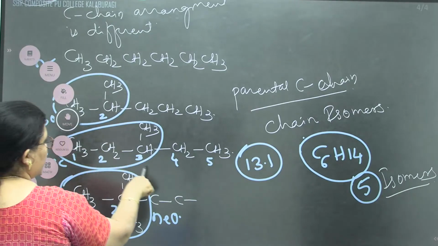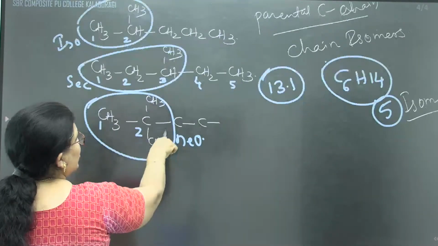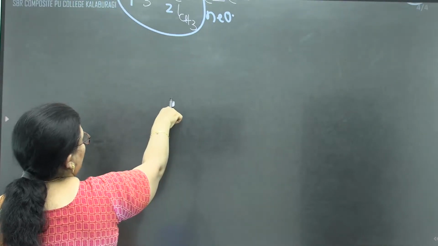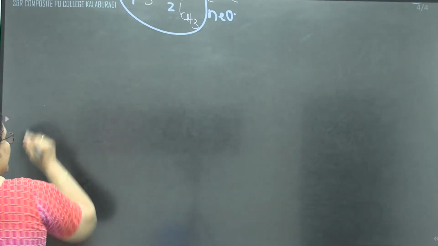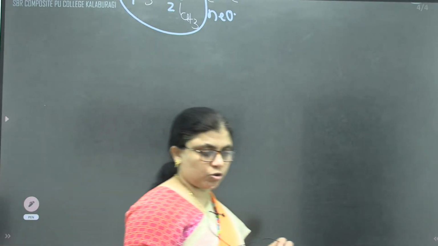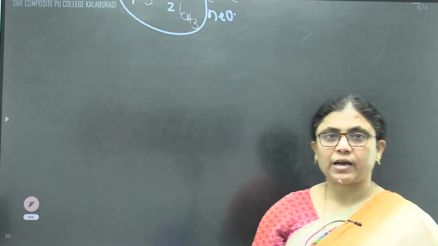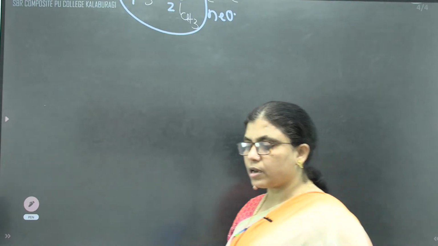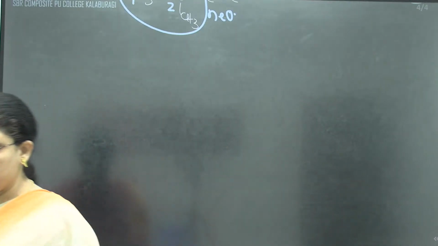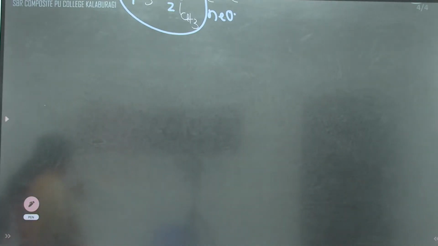But as a whole, in chain isomerism we are dealing with only hydrocarbons without functional groups. Because if the carbon and hydrogen atoms are replaced by functional groups, that time the question may arise related to different types of isomerism.